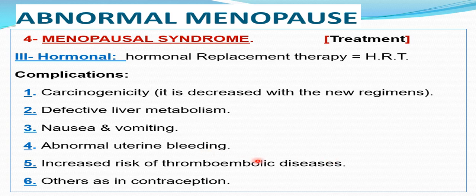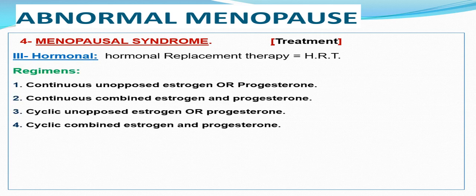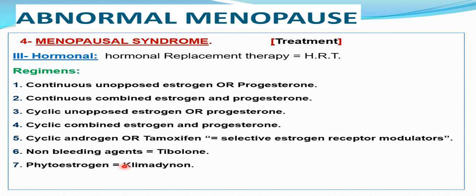some complications like contraception. The main lines of hormone replacement therapy include continuous unopposed estrogen or progesterone, continuous combined estrogen and progesterone, cyclic unopposed estrogen or progesterone, cyclic combined estrogen and progesterone, cyclic androgen or tamoxifen, and non-bleeding agent like tibolone, and phytoestrogen, and lastly gonadotropin releasing hormone analog but not used.